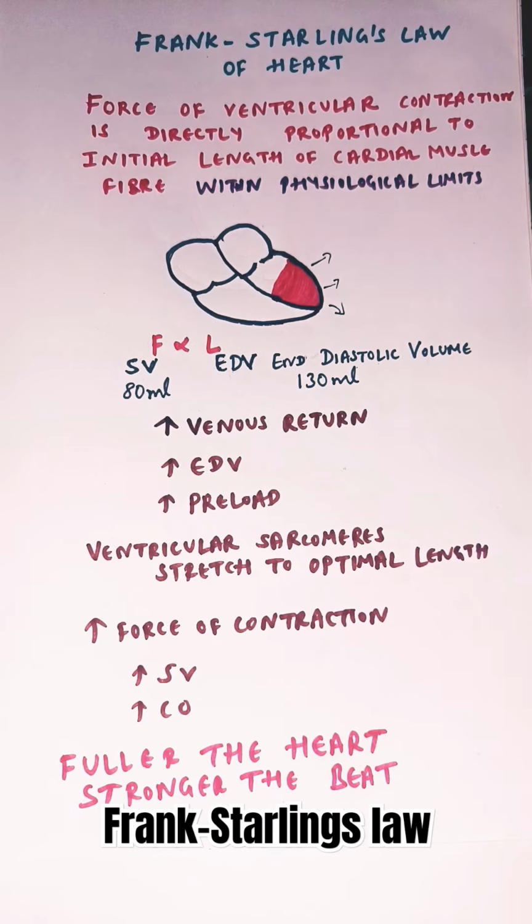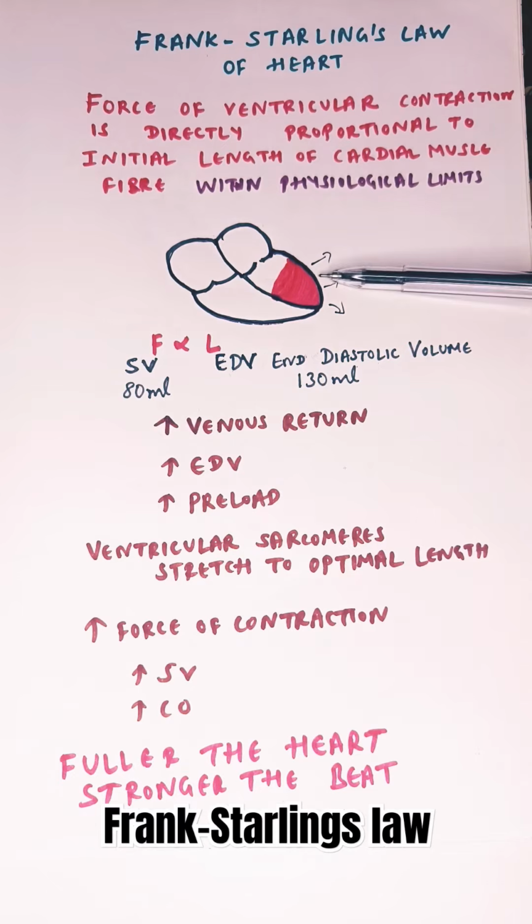Now, according to this law, when the end diastolic volume increases, the force with which your ventricle contracts will also increase. It is similar to a rubber band. The more you stretch a rubber band, the more force with which it snaps back. But this happens only up to a particular limit, because after that limit, if you keep stretching a rubber band, it will snap or break, right? Similarly, your heart also, up to a particular limit, if I keep on increasing the blood in the ventricle, the force with which it contracts also increases.